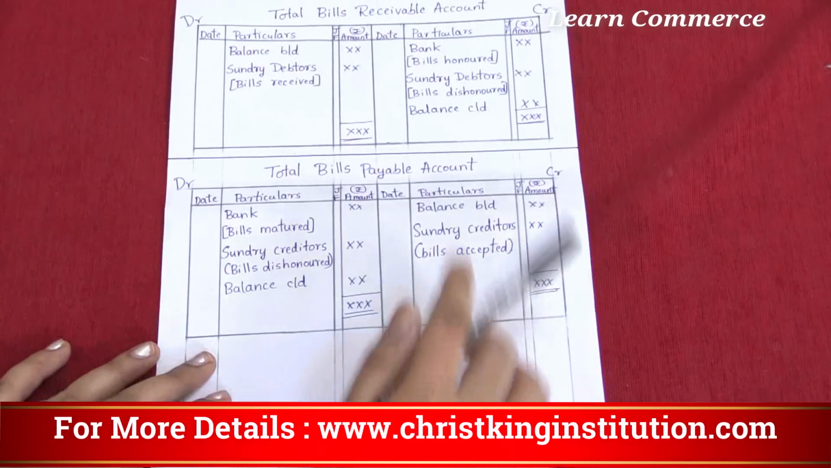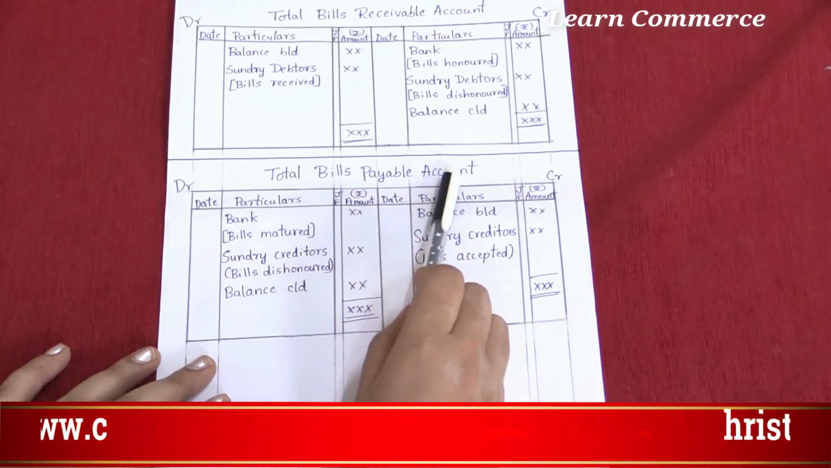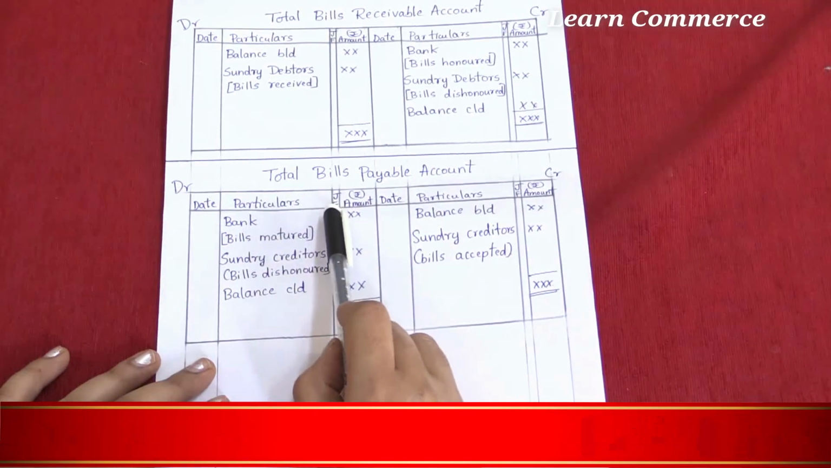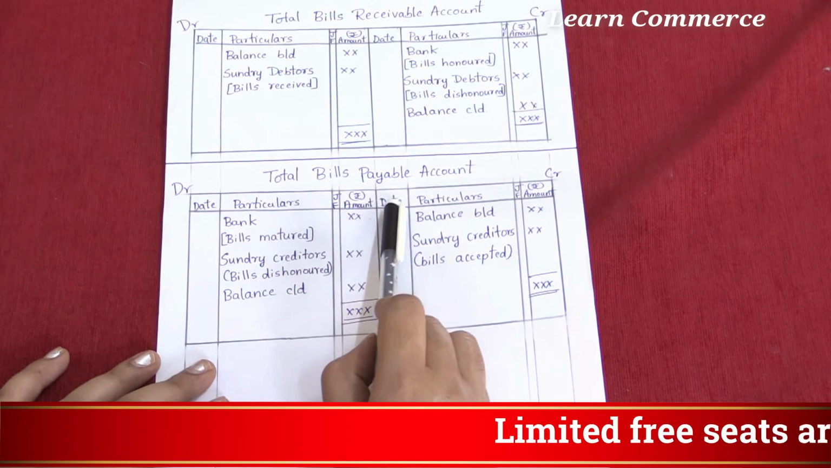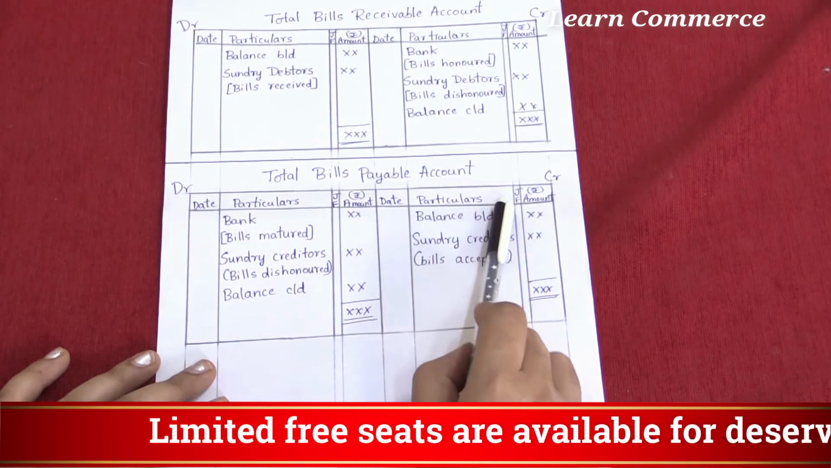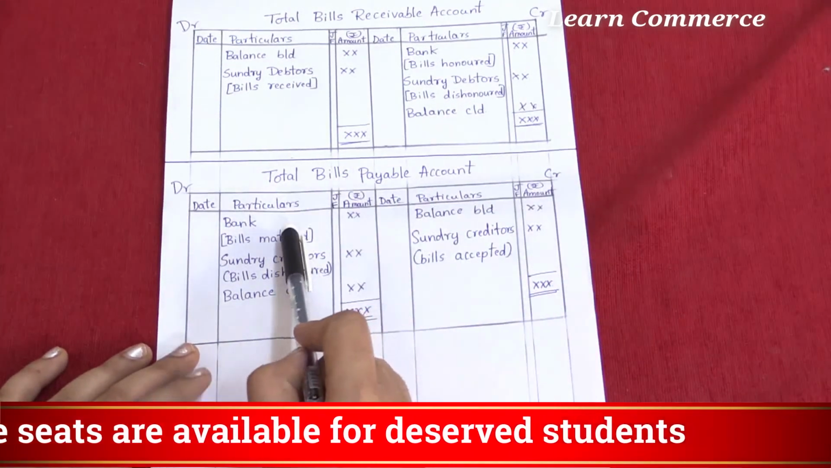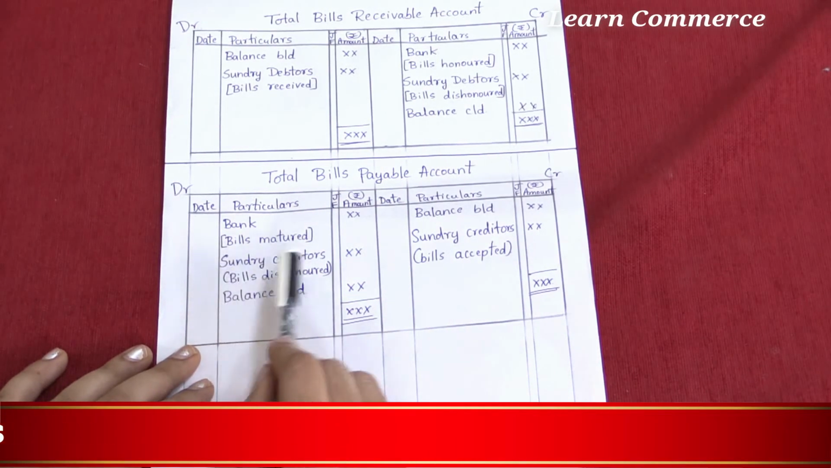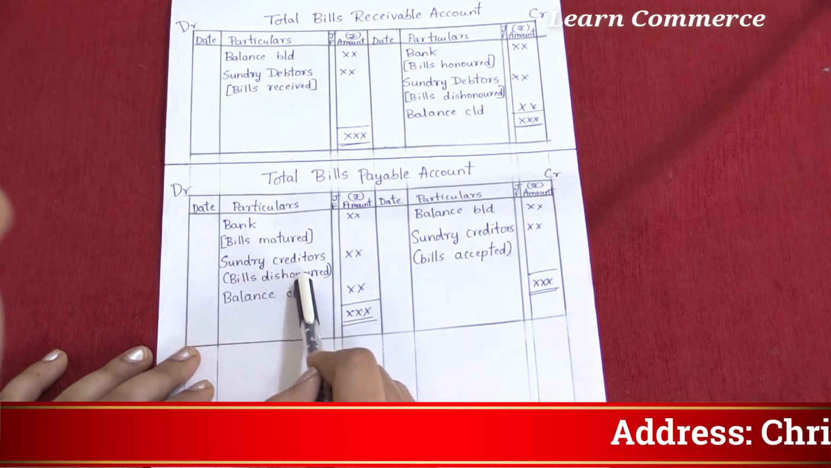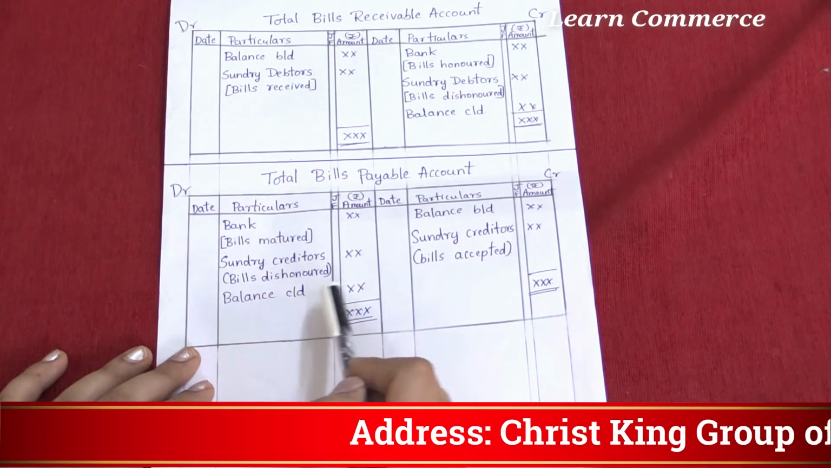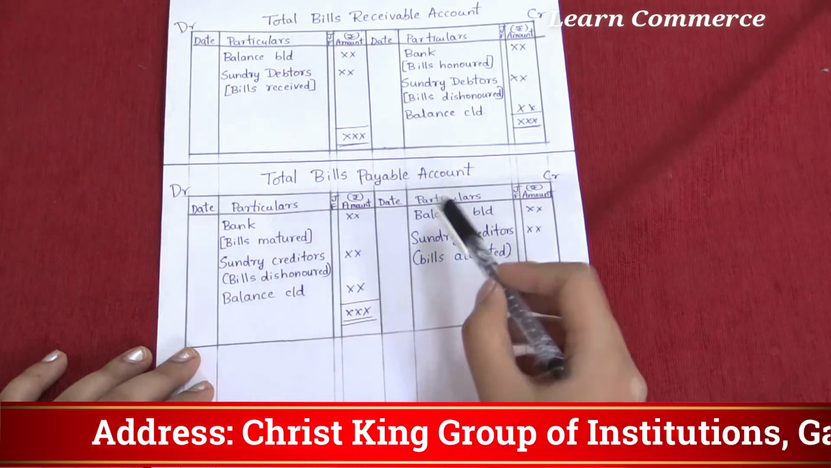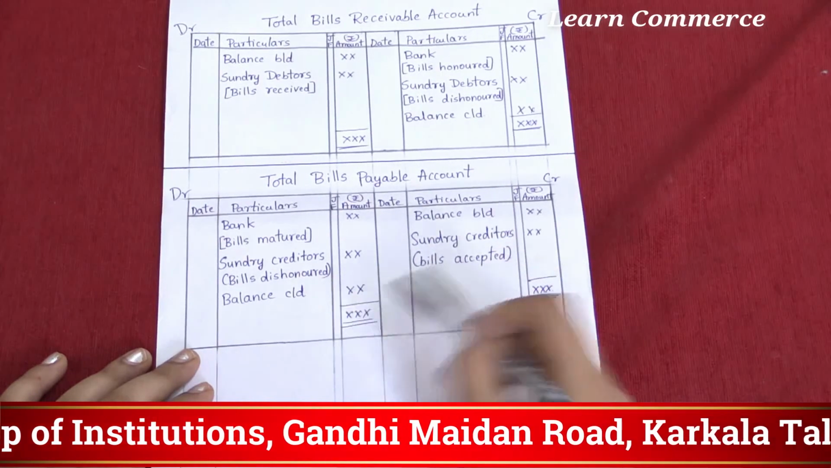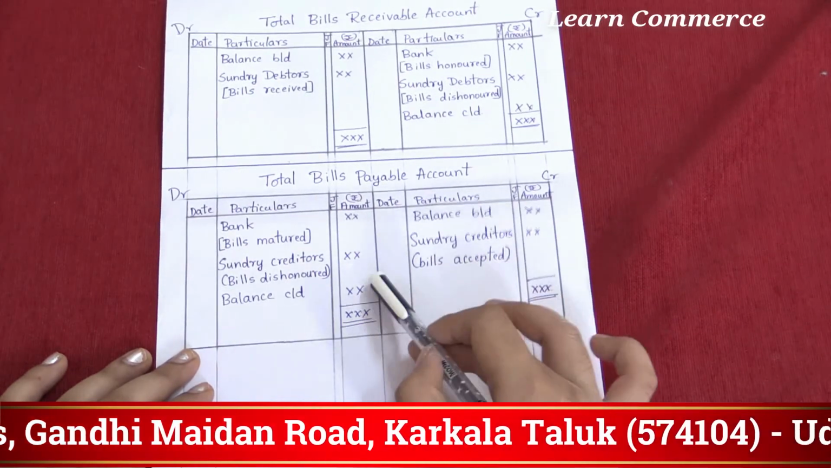Then total bills payable account format. Debit side, credit side, date, particulars, journal folio, amount, date, particulars, journal folio, amount. Debit side, bank, that is bills matured, then sundry creditors, that is bills dishonored, then balance carried down, here it may be a balancing figure. Then balance brought down, sundry creditors, that is bills accepted. Make a total of both sides, you get the balance.